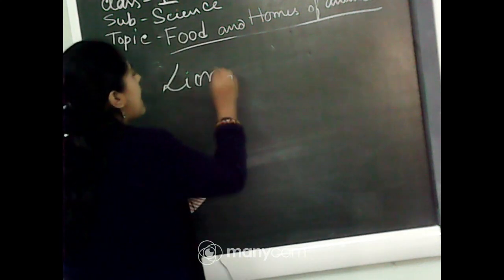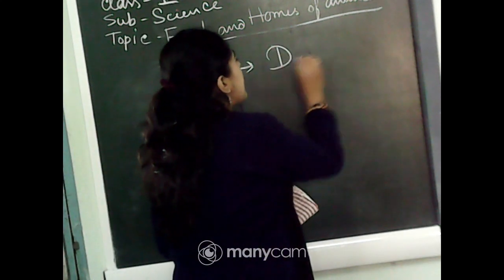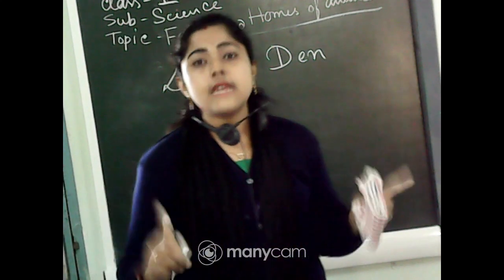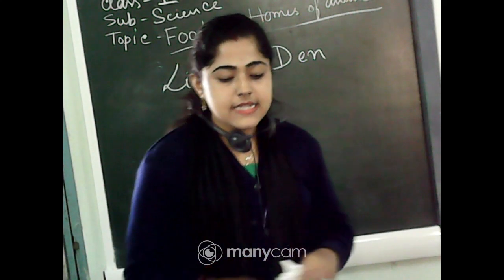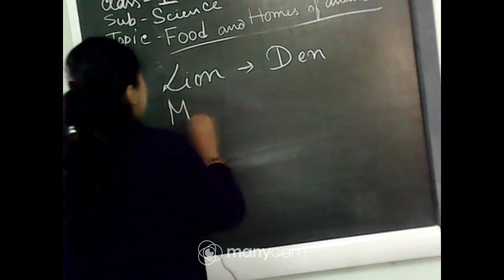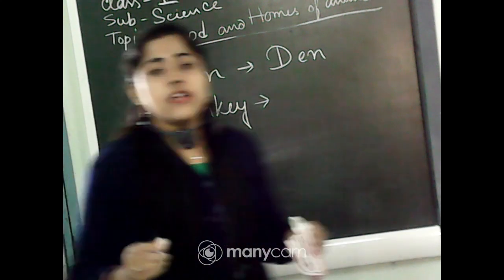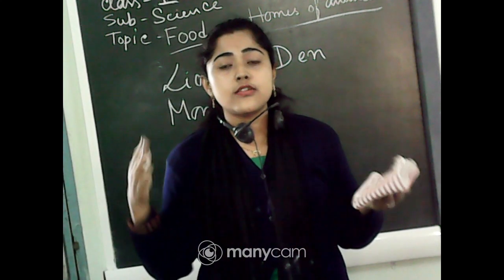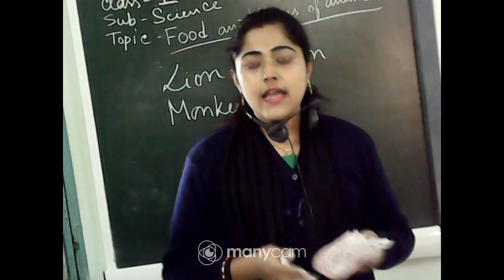First of all, the lion. Lion doesn't make its home. It finds a den, D-E-N, den, and the lion lives in a den. And the next is the monkey. Monkey lives in a tree. We can see in our neighborhood that monkeys are in the trees, and those monkeys live in a tree.